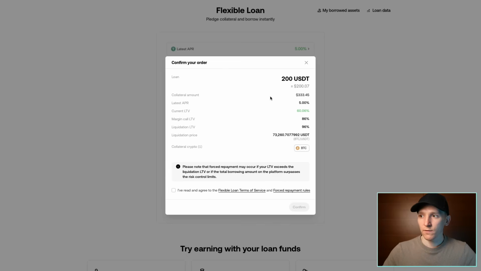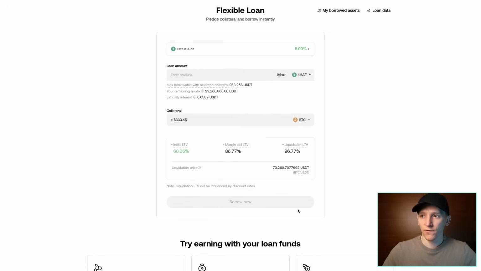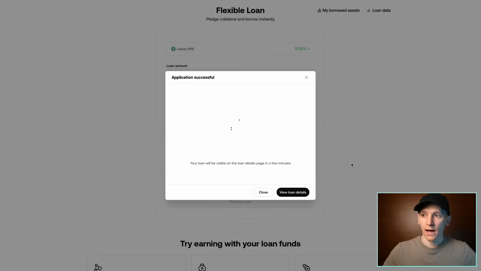Like this, we can see all the details. We can see that the APR I'm paying is 5%. You can see all the loan to value details. This is when I get liquidated, which is 96%, which would be a Bitcoin price of 73,000. So I'm going to read the terms and then confirm. So I actually take the loan there. Now I have tied up my BTC and I've got dollars or USDT in my account now.